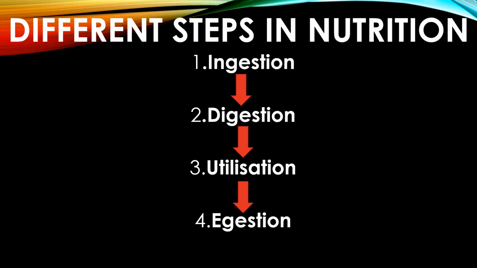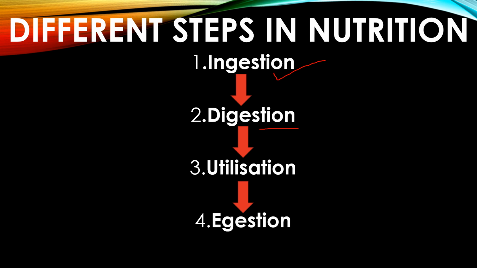Before we go on to discuss digestion in detail, understand that our nutrition involves different steps. And what are these different steps? The first one is ingestion. In this process, food is taken inside the body of an organism. As you know, we use our hands to put the food inside our mouth. So that is ingestion. The second step of nutrition is digestion, which is a very important process.